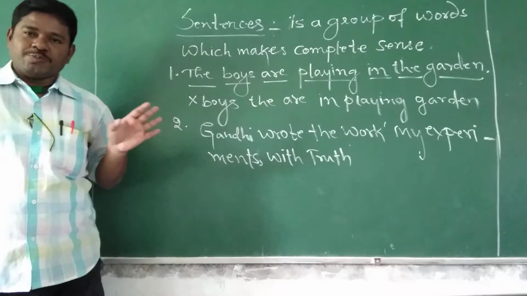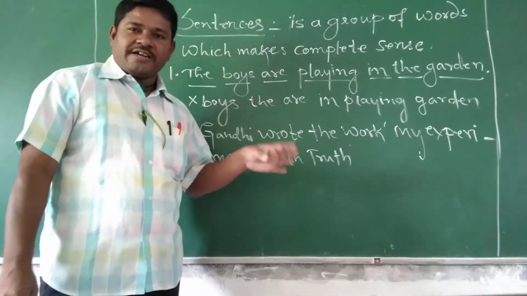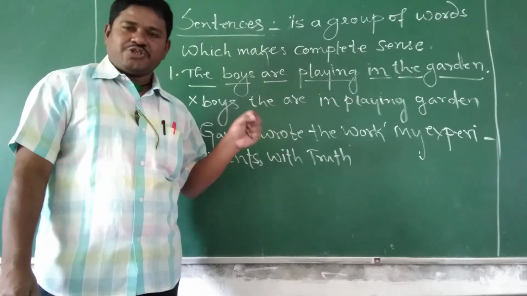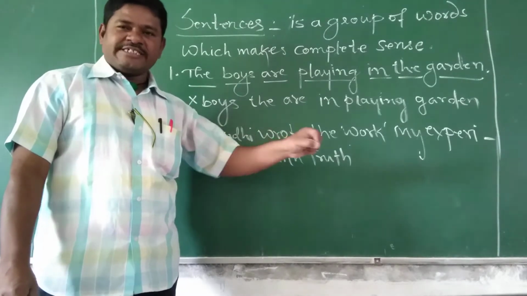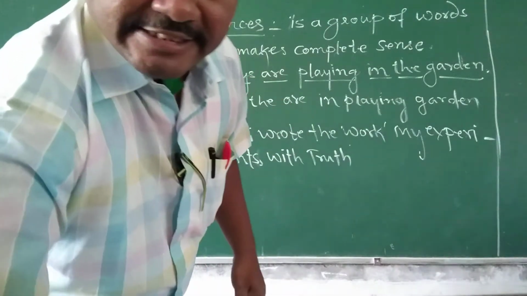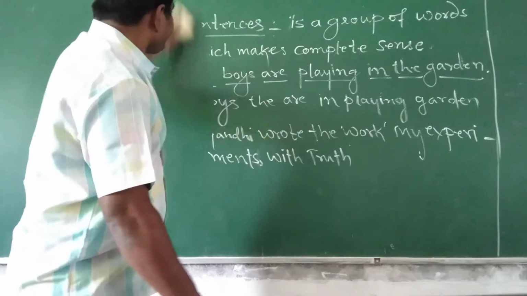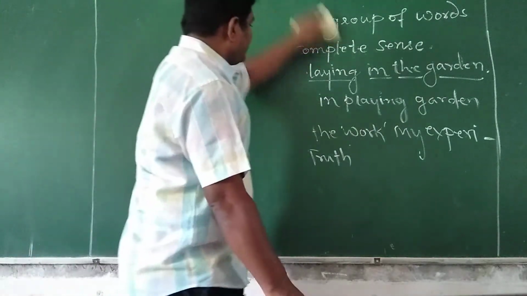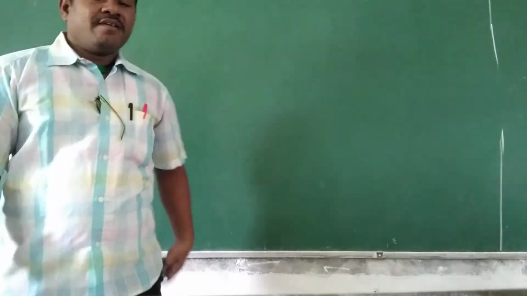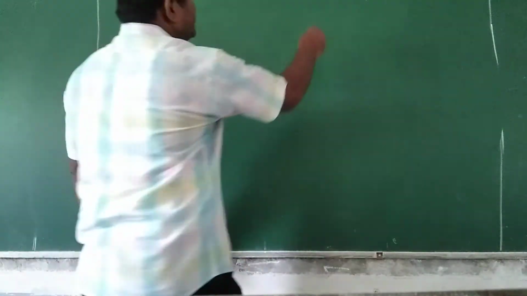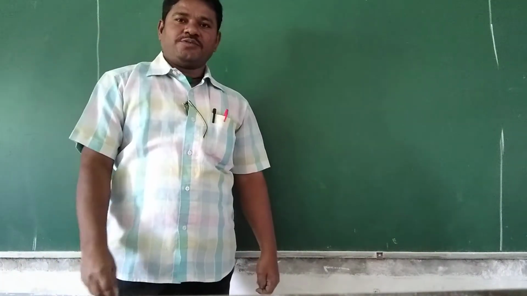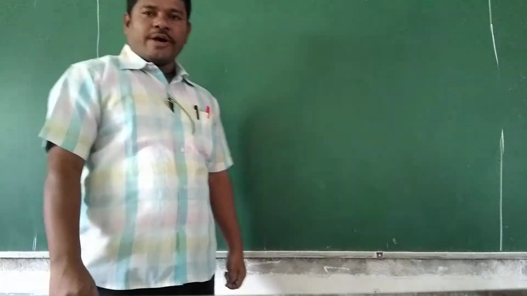Okay? A sentence should begin with a capital letter and should end with a full stop. Right? Every sentence should begin with a capital letter and should end with the full stop. Right? So, let's see other forms. So, in English, we have 4 kinds of sentences. Today, we will study one by one.